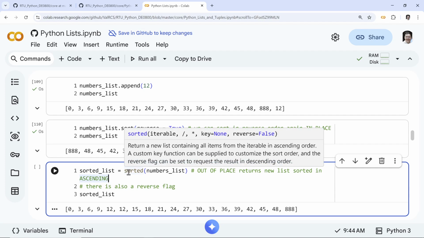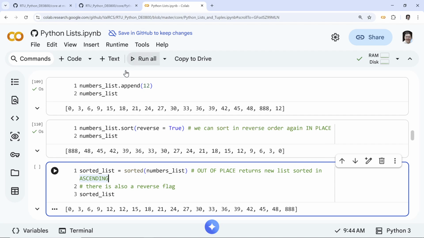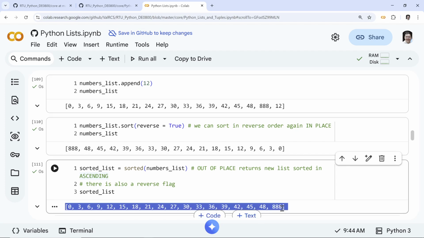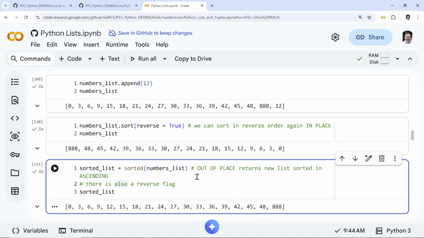Many operations in Python have this sort of duality, Hegelian duality, that you can sort things in place and out of place, yin and yang. So we can do it also out of place, right? So this is a completely different list from this. No relation whatsoever anymore, in memory. You can add things, destroy it, whatever you want. It's not related to the numbers list anymore.